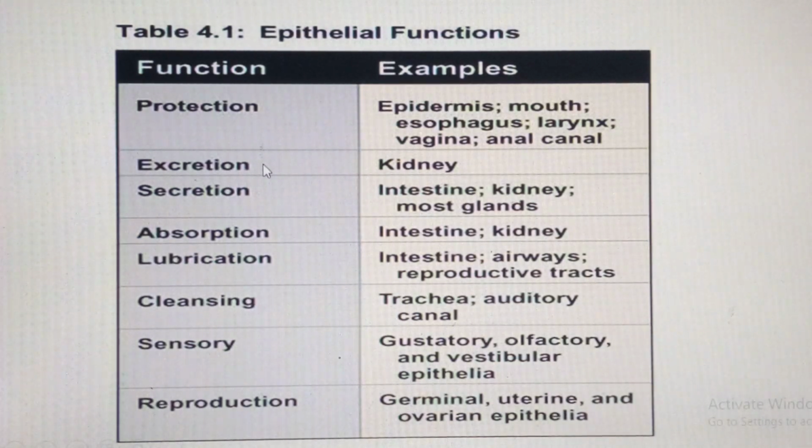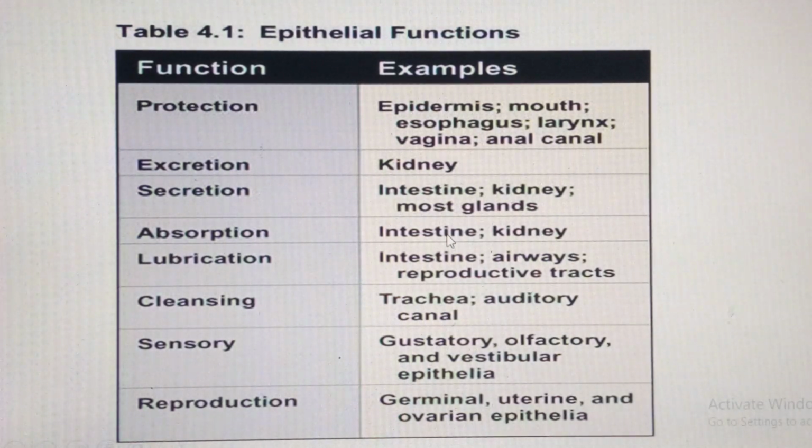Talk about the Bowman's capsule together with the glomerulus, because of the structure being simple squamous, it is going to be relevant in excretion. But secretion, in the case of most glands, because of the simple cuboidal epithelium, they are going to help in that kind of secretion. Also, talking about absorption, absorption in the small intestine because of some surface projections like microvilli,